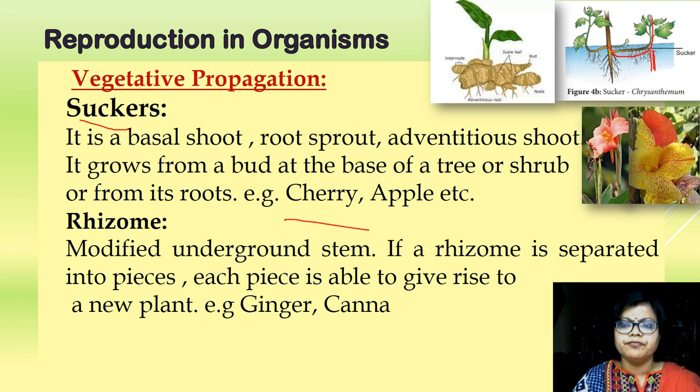Then rhizome, modified stem. Each piece, ginger, that I already explained, if it contains the bud, then each piece, if buried under soil on germination, gives rise to a new plant. It is also observed in canna.